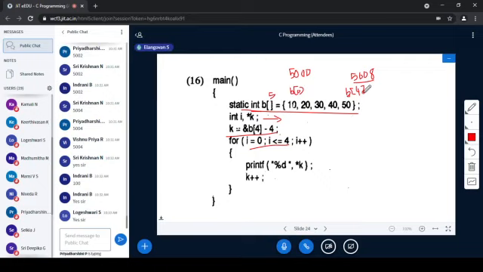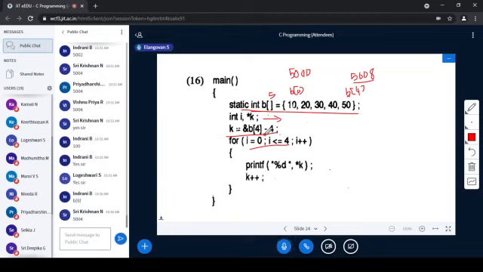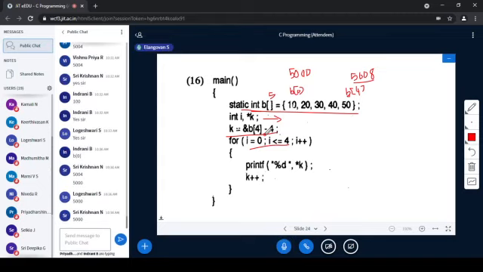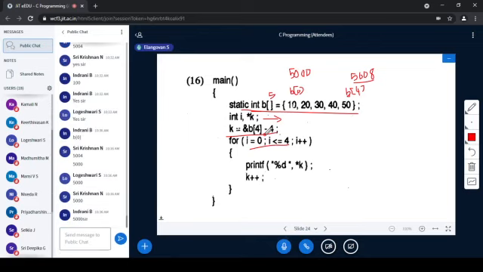What value will get stored in k? This is 5008 minus 4. Is it 5004, or the address of b of 0, that is 5000? Is it 5000 or 5004? Why?